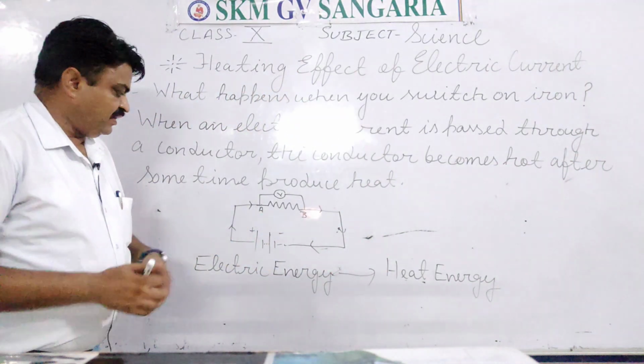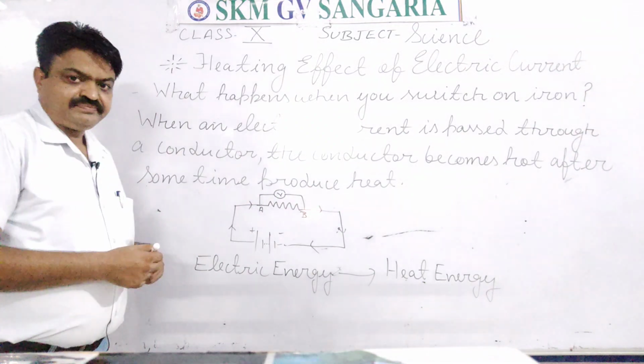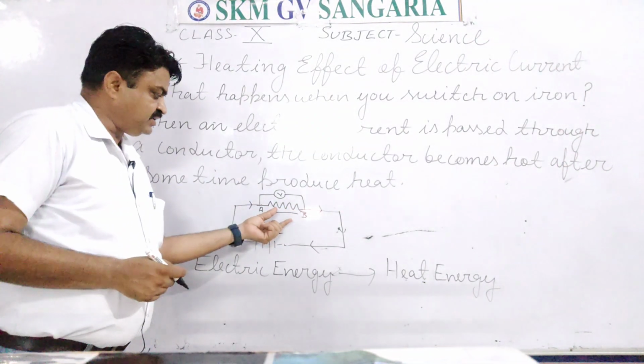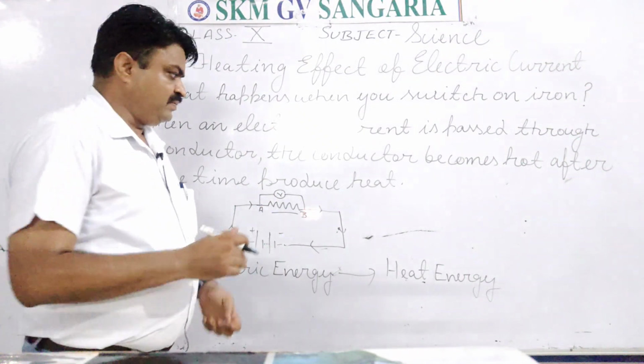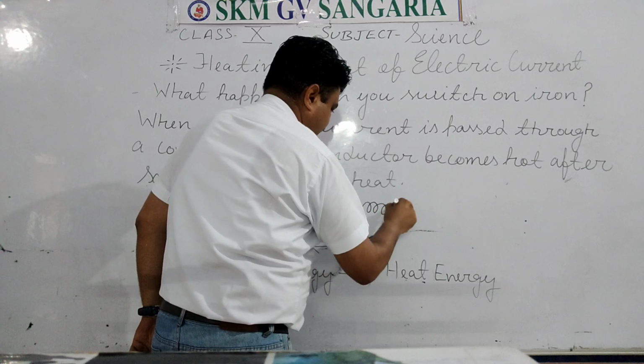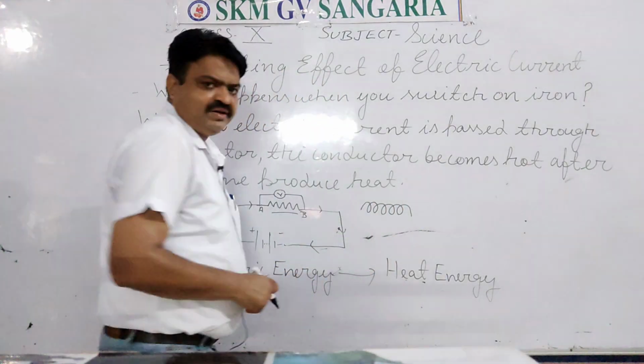So in this I have shown you one diagram. This is the resistor. Resistor means it is the nichrome wire, and nichrome wire is generally used in all the heating devices. This type of wire, student.